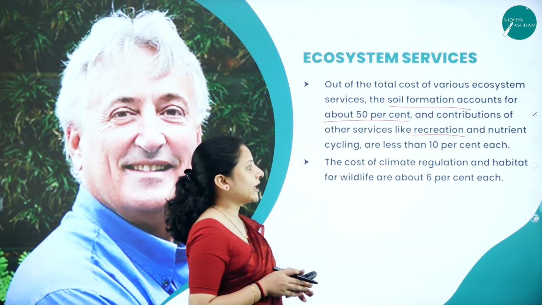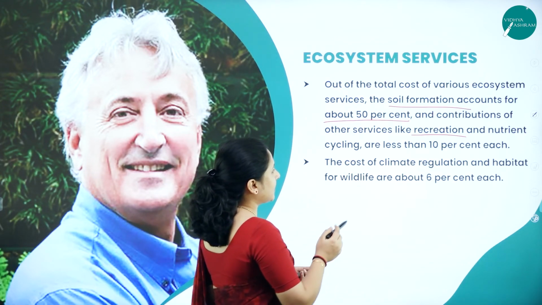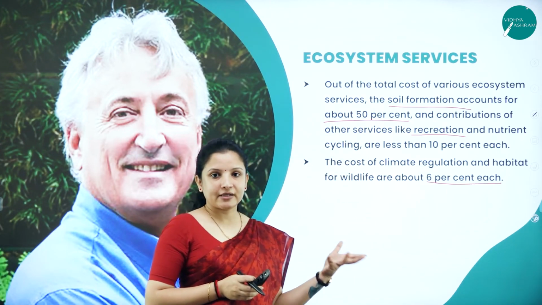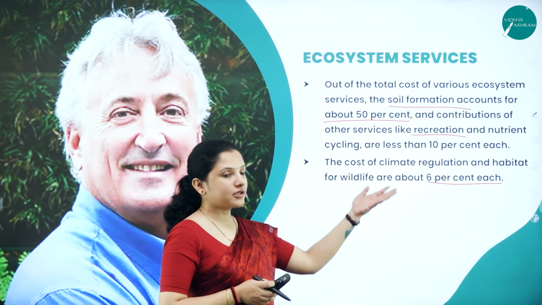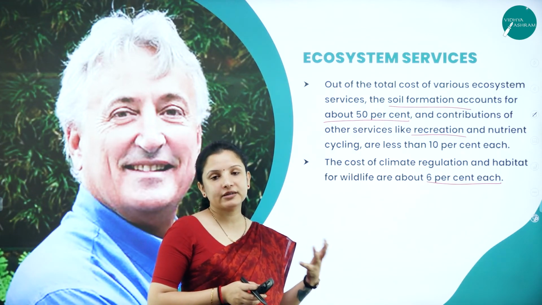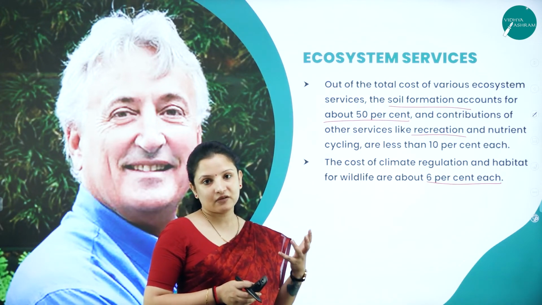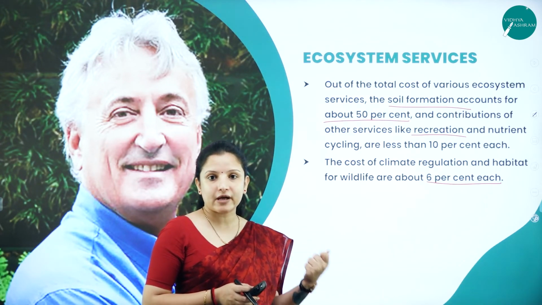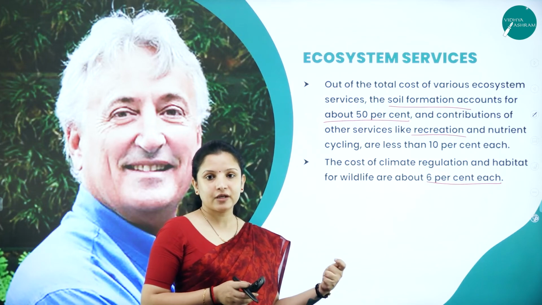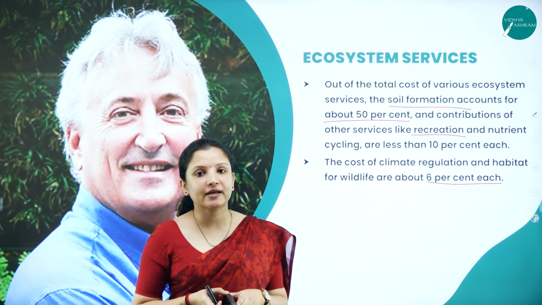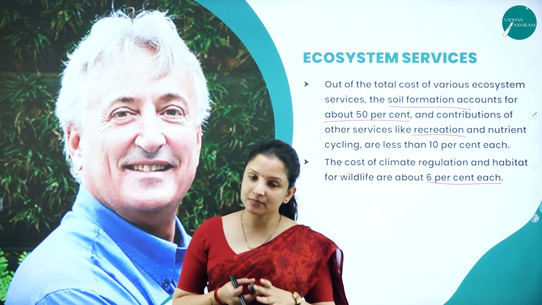And the cost of climate regulation and habitat for wildlife are about 6% each. Even for the habitat of the wildlife or for the regulation of the climate, price tags have been put. Because if we don't weigh something with money, then people will not know the value of it. If it is given free to the people, then they will start misusing it. So that is why a price tag has been put on the ecosystem services.